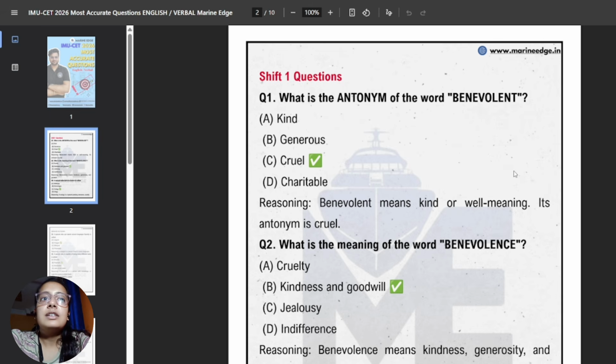Next question. So the next question asks what is the meaning of the word benevolence. So benevolence again is the noun form of benevolent, so it means kindness, generosity and wishing good for others.